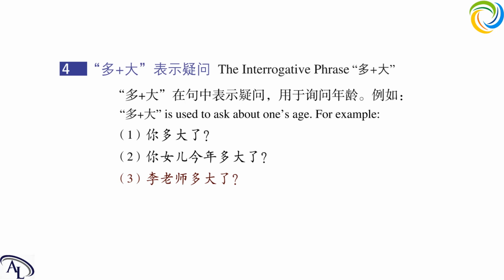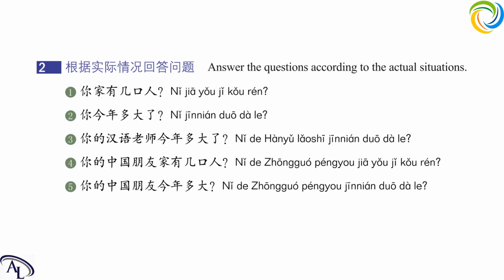Now let's try to answer some questions according to the actual situation of yourself.